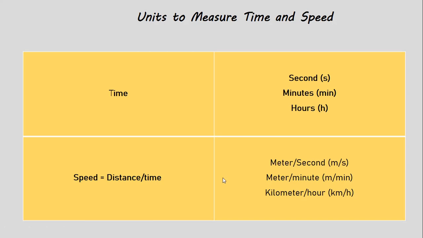Now units to measure time and speed. The units of time are second, minutes and hours. The SI unit of time is second, and the units of speed are meter per second, meter per minute and kilometer per hour, and the SI unit of speed is meter per second.